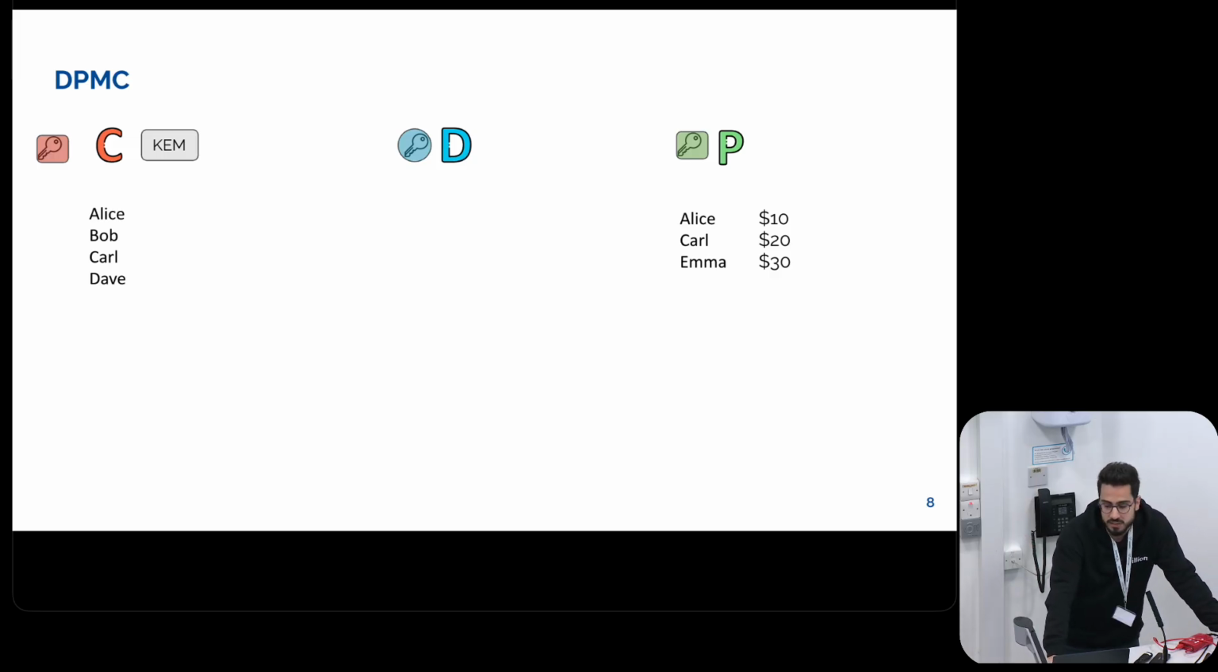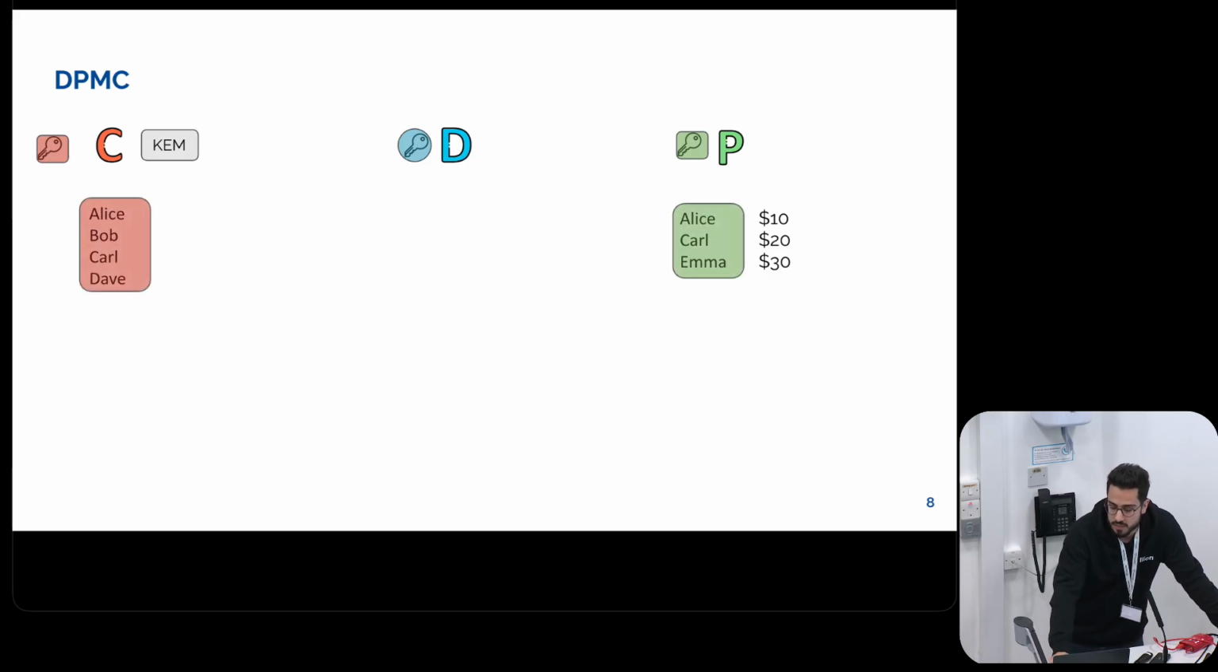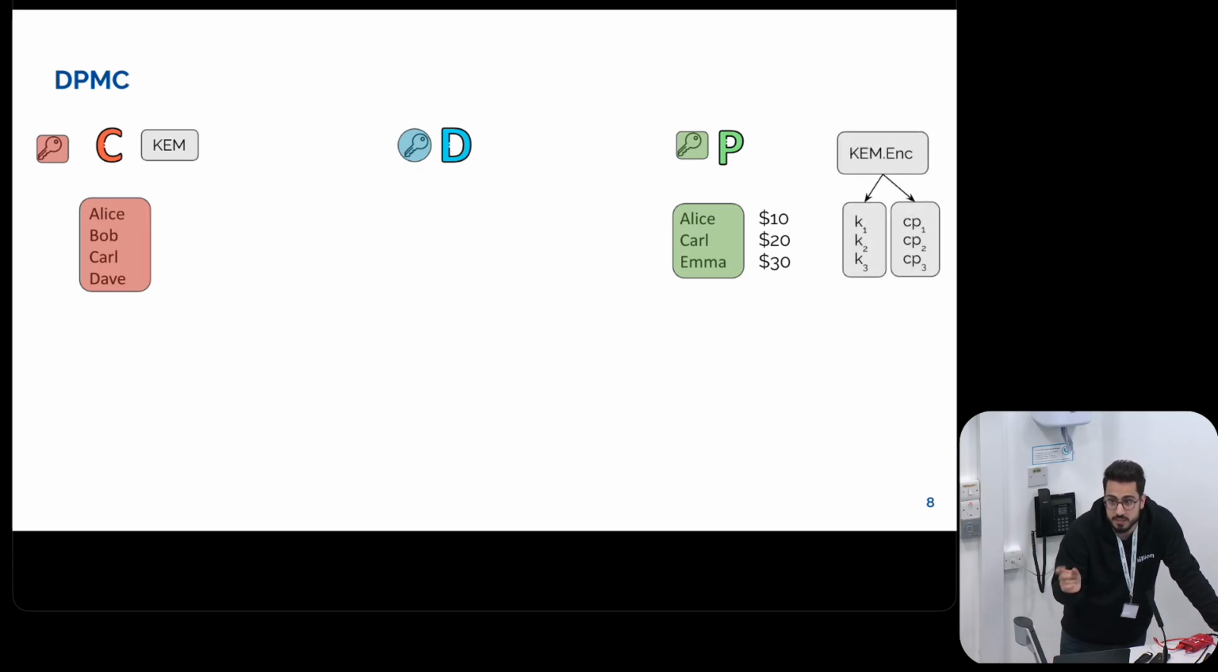Party C has a database of 4 items, and Party P has a database of 3 items, and Party P also has these associated values, the dollar amounts. First, both parties use some secret local key to encrypt their identifiers, and then Party P uses a key encapsulation mechanism to create some symmetric keys and some ciphertexts, and uses the keys to blind the associated data. With that, Party P also uses the public key and encrypts the associated data, sends everything to Party C, and then Party P can go offline.